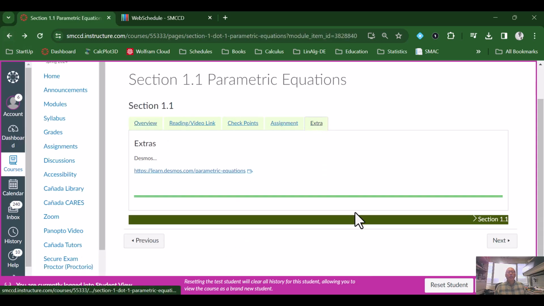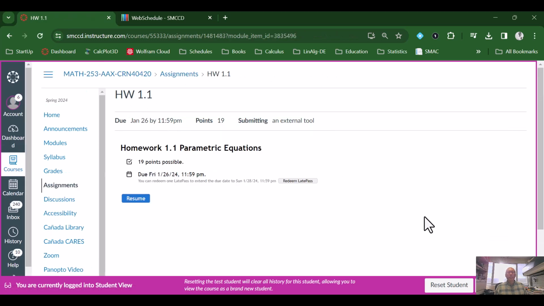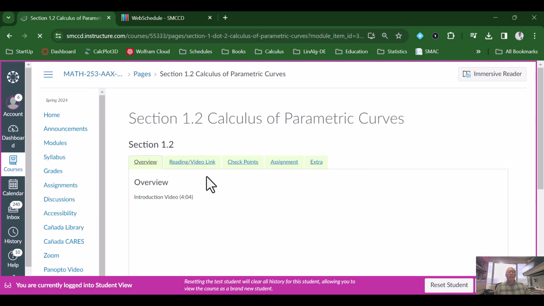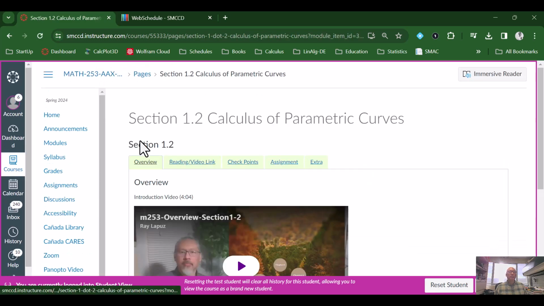And then if there are any extra pieces of information that might be relevant to the particular section, you might find it here. They might be blank, or you might have something here. So I encourage you to take a look at these tabs as we go along. So after this page, it'll send you to that same assignment page that we already saw, and then it'll go to the next section.